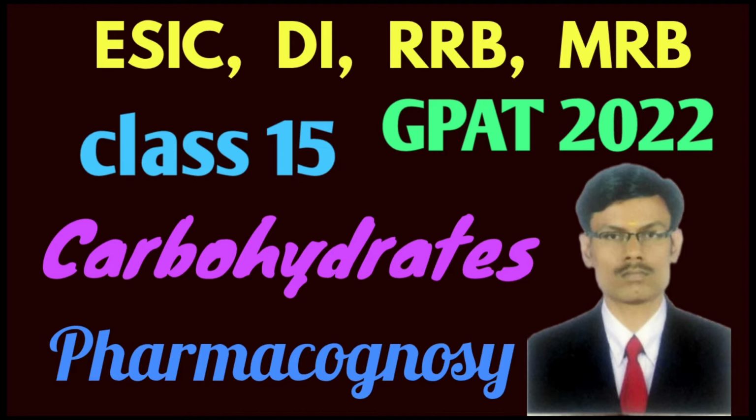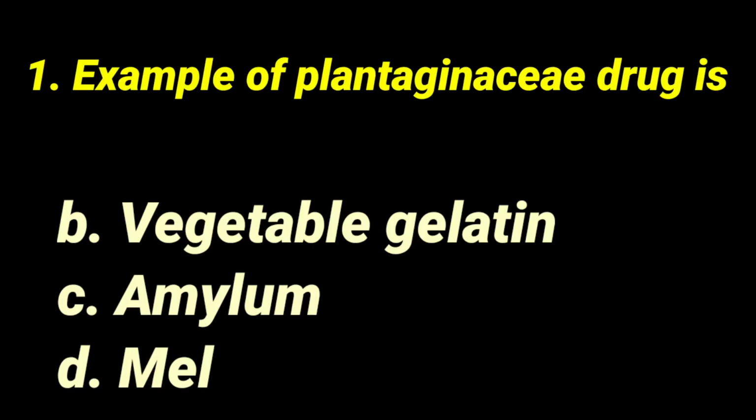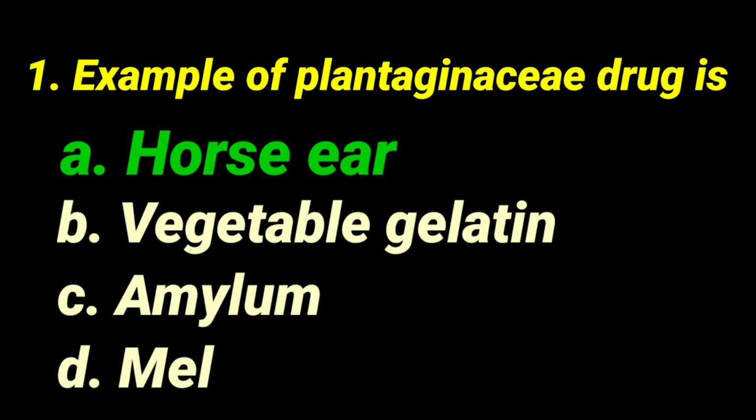Today we are going to discuss 5 important multiple choice questions from the topic carbohydrate. The first question is: example of Plantaginaceae drug is dash. Horsehair, that is Isabgal, belonging to Plantaginaceae family.